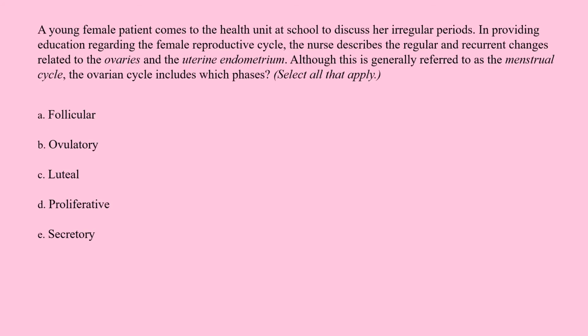A young female patient comes to the health unit at school to discuss her irregular periods. In providing education regarding the female reproductive cycle, the nurse describes the regular and recurrent changes related to the ovaries and the uterine endometrium. Although this is generally referred to as the menstrual cycle, the ovarian cycle includes which phases? Select all that apply. A. Follicular. B. Ovulatory. C. Luteal. D. Proliferative. E. Secretory.